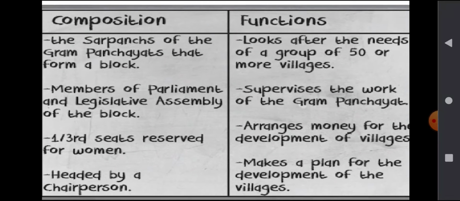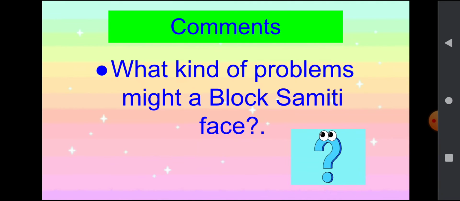So block Samiti looks after the needs of a group of 50 or more villages, and they also oversee whatever work is done by the gram panchayat, and they arrange money for the development of the villages, and they make a plan for the development of the villages. So if you read it properly, it will help you understand the lesson plan more and in a good way.